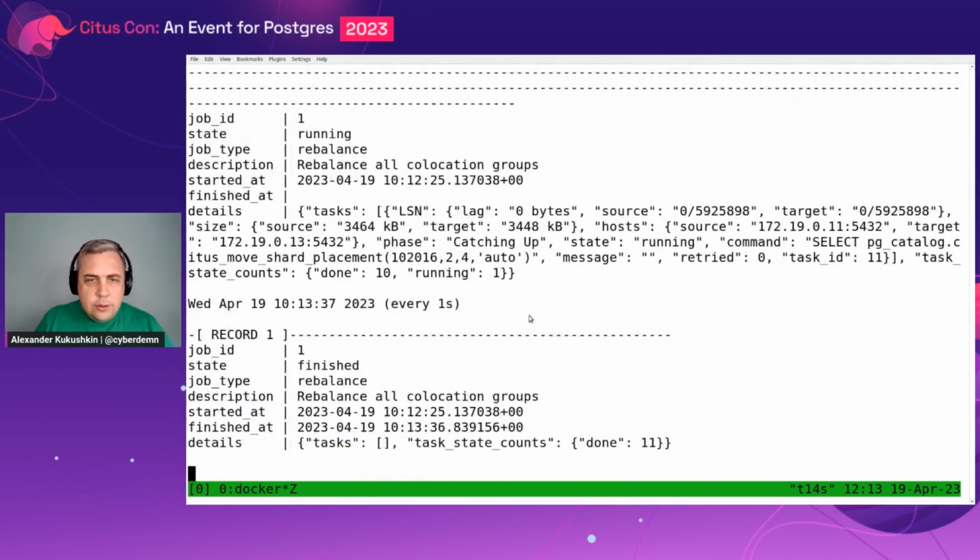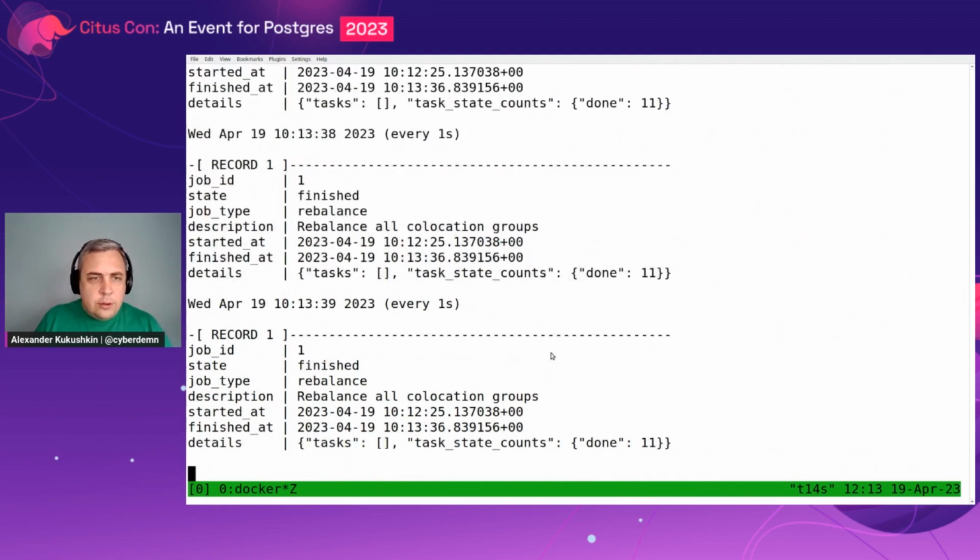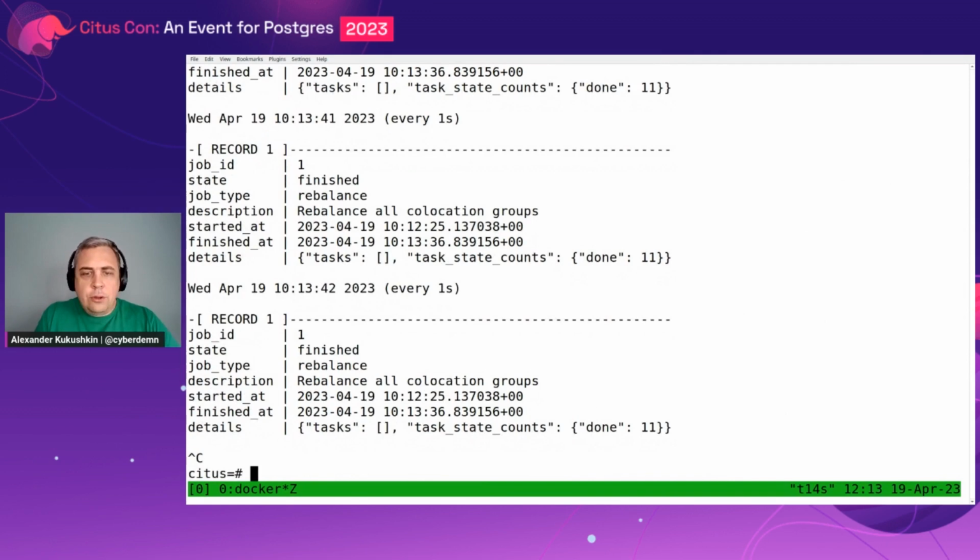While we were talking, the rebalance finally finished, and we are good. So basically, in just a few minutes, we not only deployed a new shard, but also successfully scaled out. And that was it for the demo. Can we get back to the presentation?